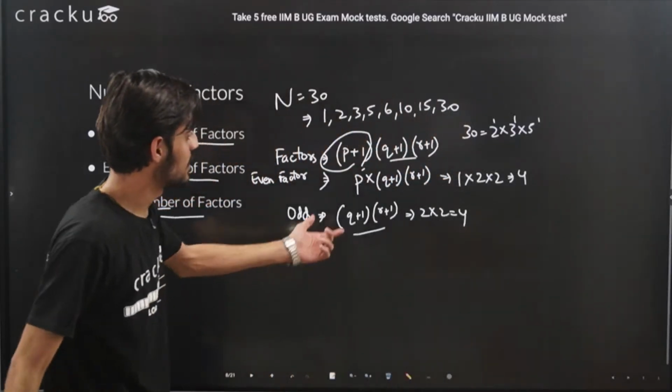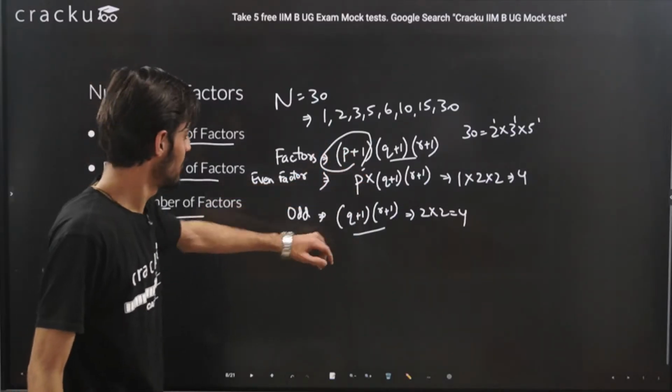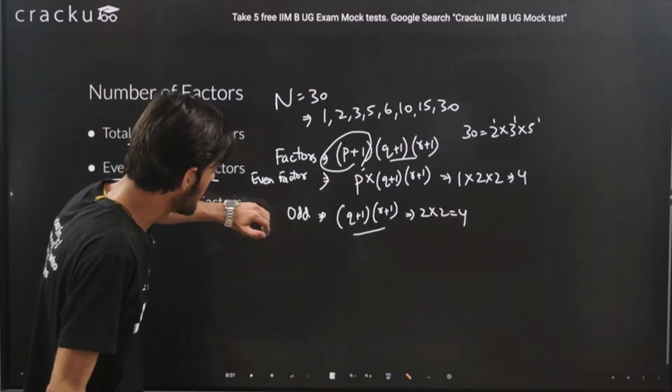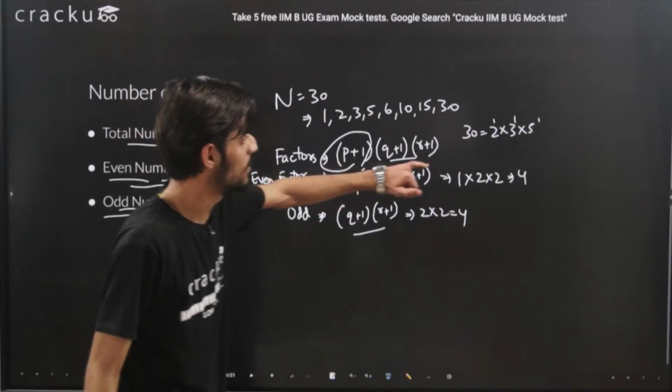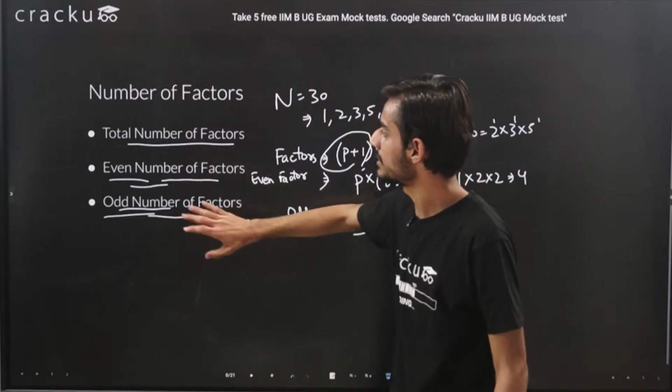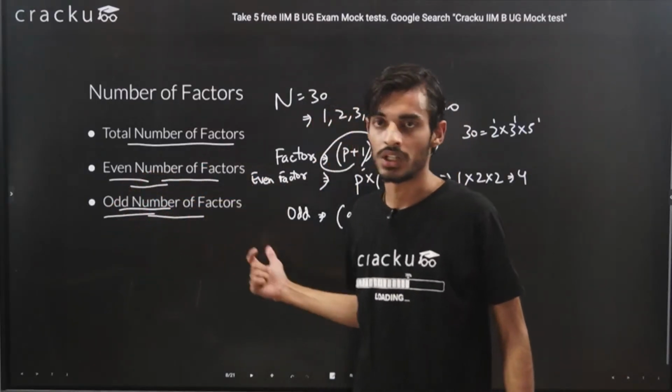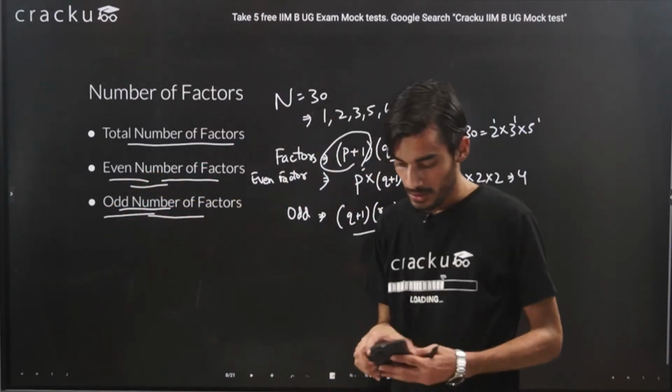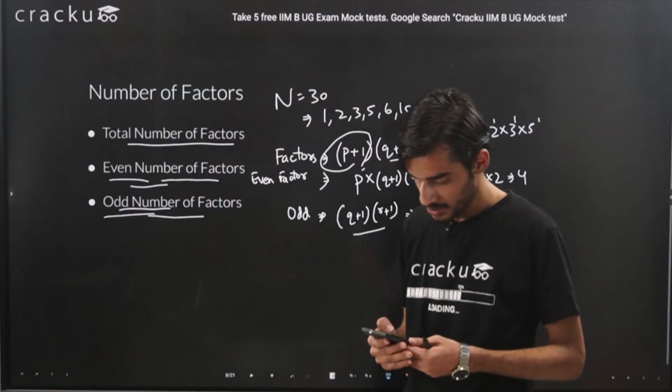So I think this must be pretty much clear why we are not adding 1 here, and why we are just eliminating all the terms that are in the power of 2. So this was about total number of factors, as well as even number of factors and odd number of factors. If you have any doubts, it is this time that you should ask now.